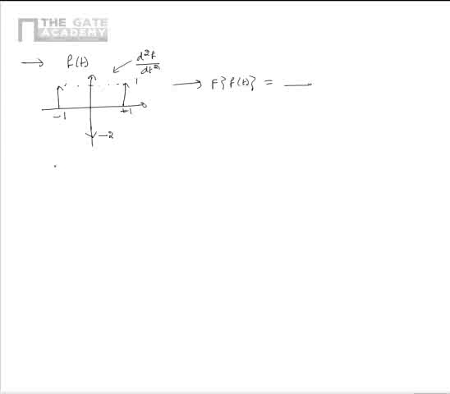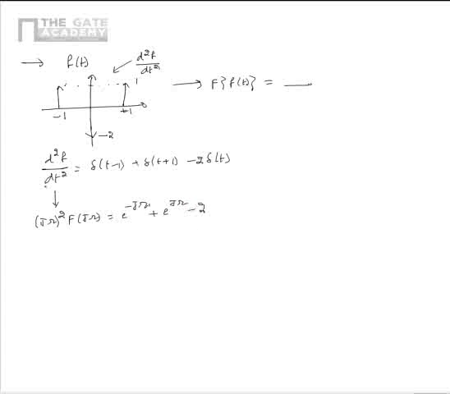From the given plot, we can say that d square f by dt square can be written as delta of t minus 1 plus delta of t plus 1 minus 2 times delta of t. Upon taking the Fourier transform on both sides, we get that the Fourier transform of d square f by dt square is j omega whole square F of j omega, equal to e power minus j omega plus e power j omega minus 2.